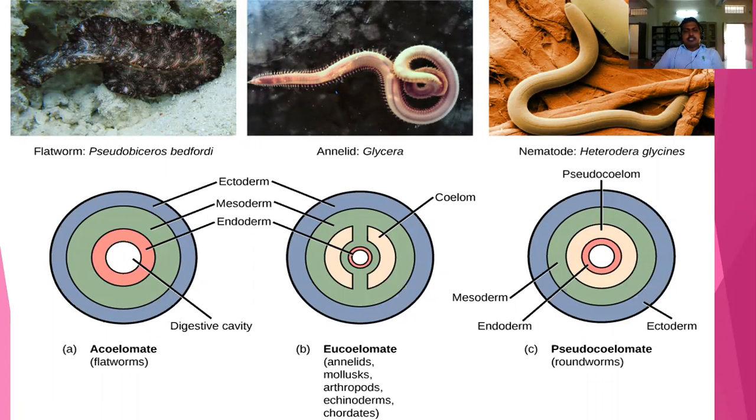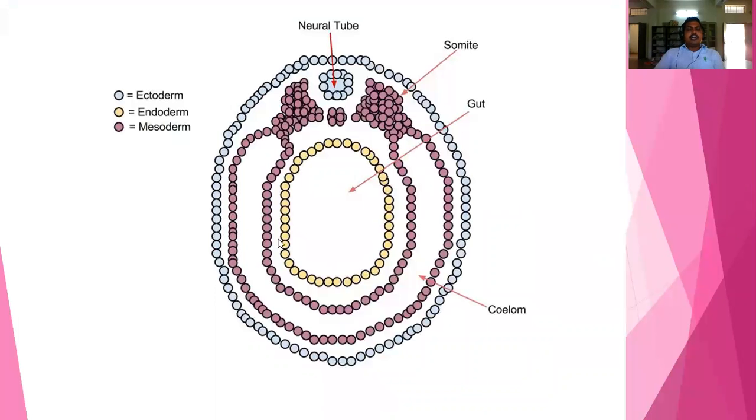So pseudocoelom, it is not formed from the mesoderm, that's why it is a pseudocoelom. And you may see here the embryonic layers. This is the ectoderm, inside of that is the endoderm, and the middle one is called the mesoderm. So through the mesoderm only it forms the coelom.